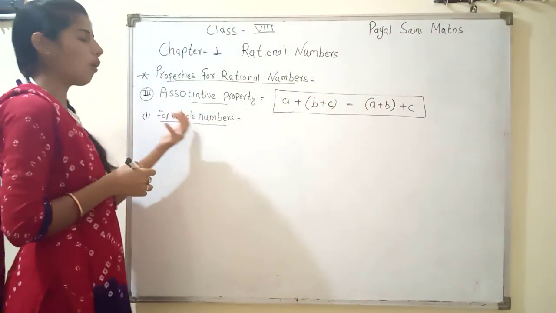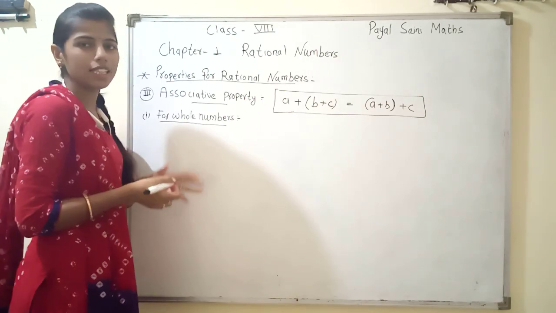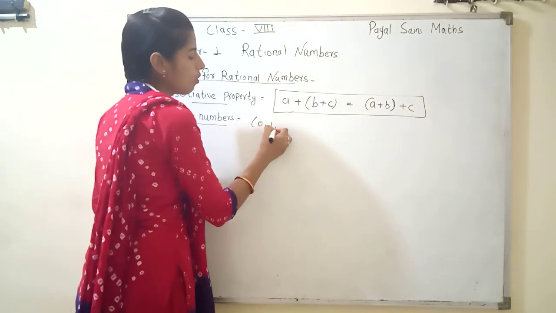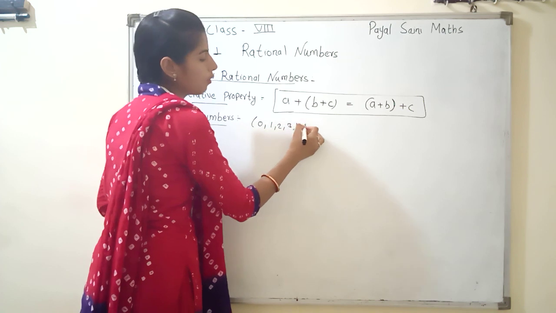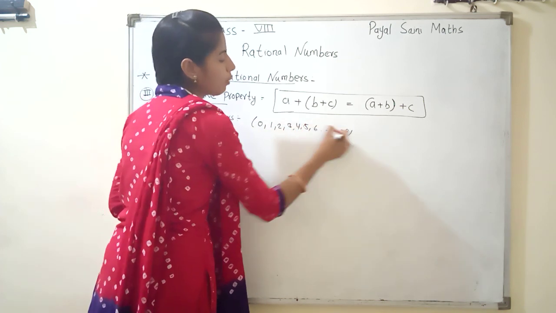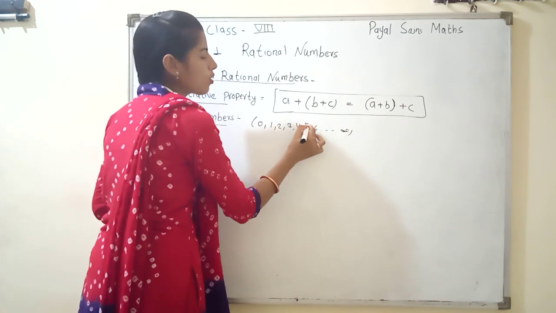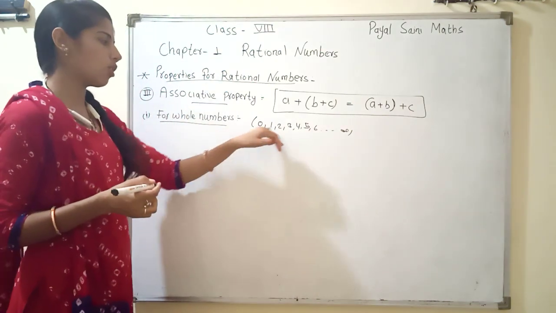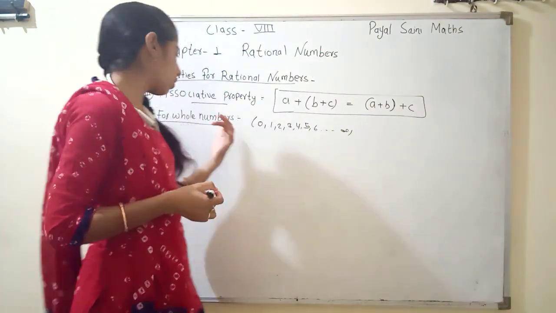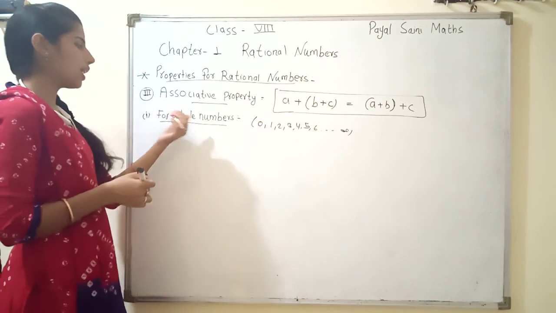Now we start with whole numbers. Whole numbers we already read about, starting from 0, 1, 2, 3, 4, 5, 6 and infinite numbers. It means all positive numbers starting from 0 are called whole numbers. Now we start with whole numbers.